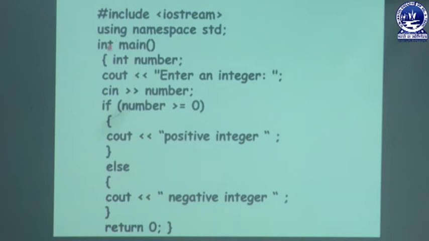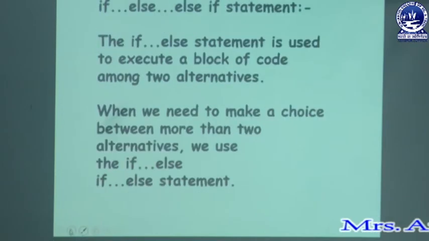Okay. Let us start explaining the program. Int main, instead of int you may use void, but it is better to use int. Then I have used one number, enter an integer, you may enter any number. Suppose you have entered 5. If number greater than 0, yes, in this case it is true. So here we will get the output positive integer, the else part will be skipped, return 0, and the program will be terminated. But if you enter minus 5, then the if part will not be executed, the else part will be executed, then return 0. In this way the program will be executed.